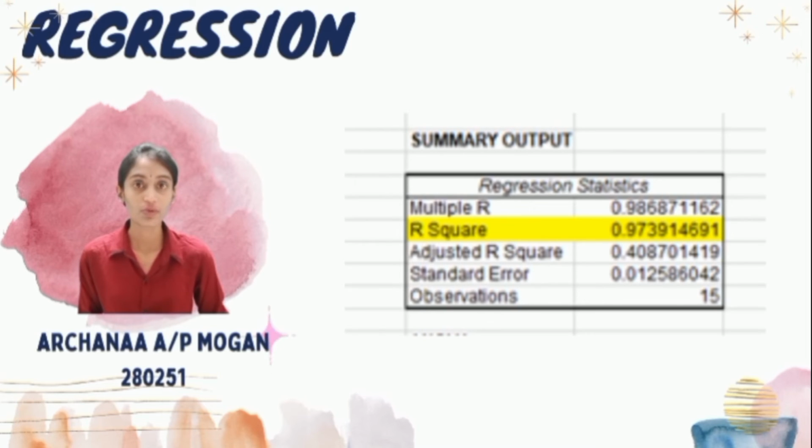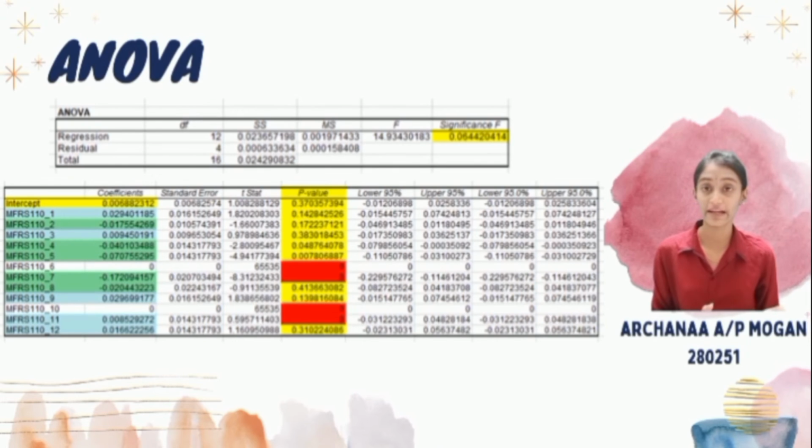First and foremost, we want to say something about the model. We can look at the R square, which is 97%, and what this means is that the 12 variables of MFRS 110 explain about 97% of the variance in the dependent variable, and again that would be the return on asset. I continue with the second table, which is ANOVA. The model is significant as the F statistic p-value shows, and we can see from below. Let's see the actual p-value of each variable.